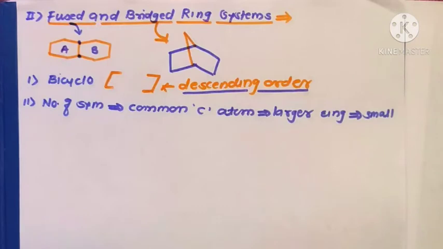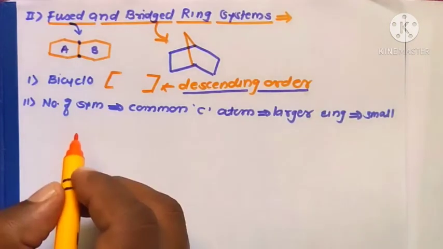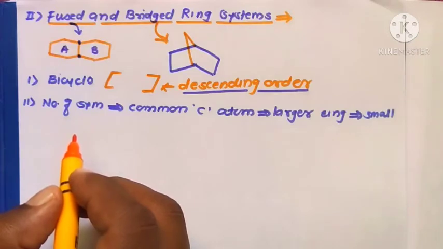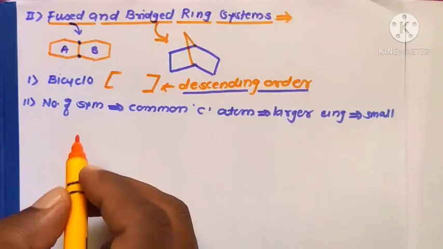The functional group of highest priority is given the minimum number and is incorporated as the suffix in the name of the parent alkane. After the square bracket comes the name of the parent alkane corresponding to the total number of carbon atoms in the ring, including common carbon atoms.